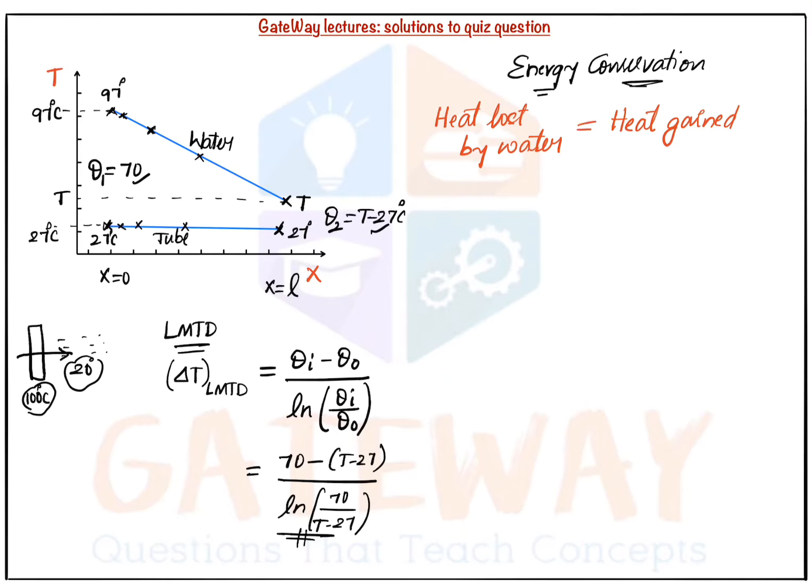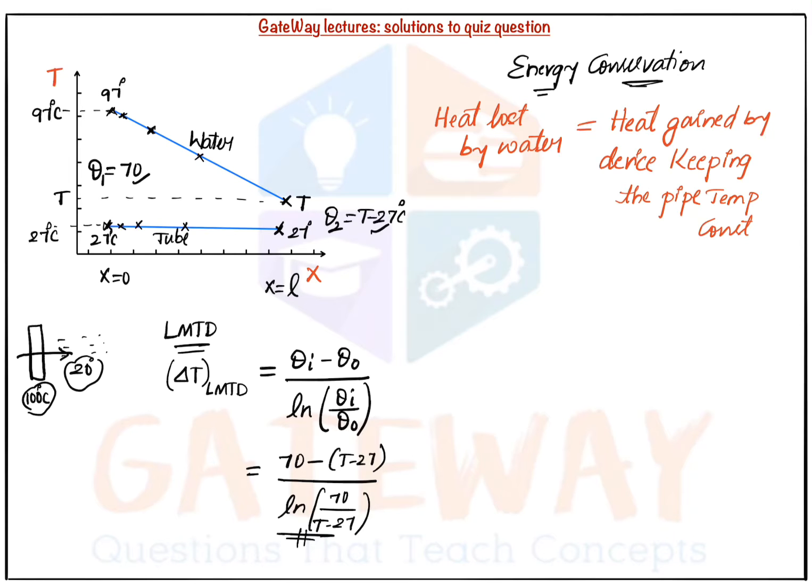We are keeping the pipe temperature constant using some external support like heat exchanger. So heat gained by, it can be heat exchanger, it can be an electrical device, anything. So heat gained by the device keeping the pipe temperature constant. Whatever the heat is lost by water, pipe doesn't gain anything because pipe is at 27 degrees fixed temperature. Whatever device is maintaining the pipe temperature constant, that will gain the heat. Understood?